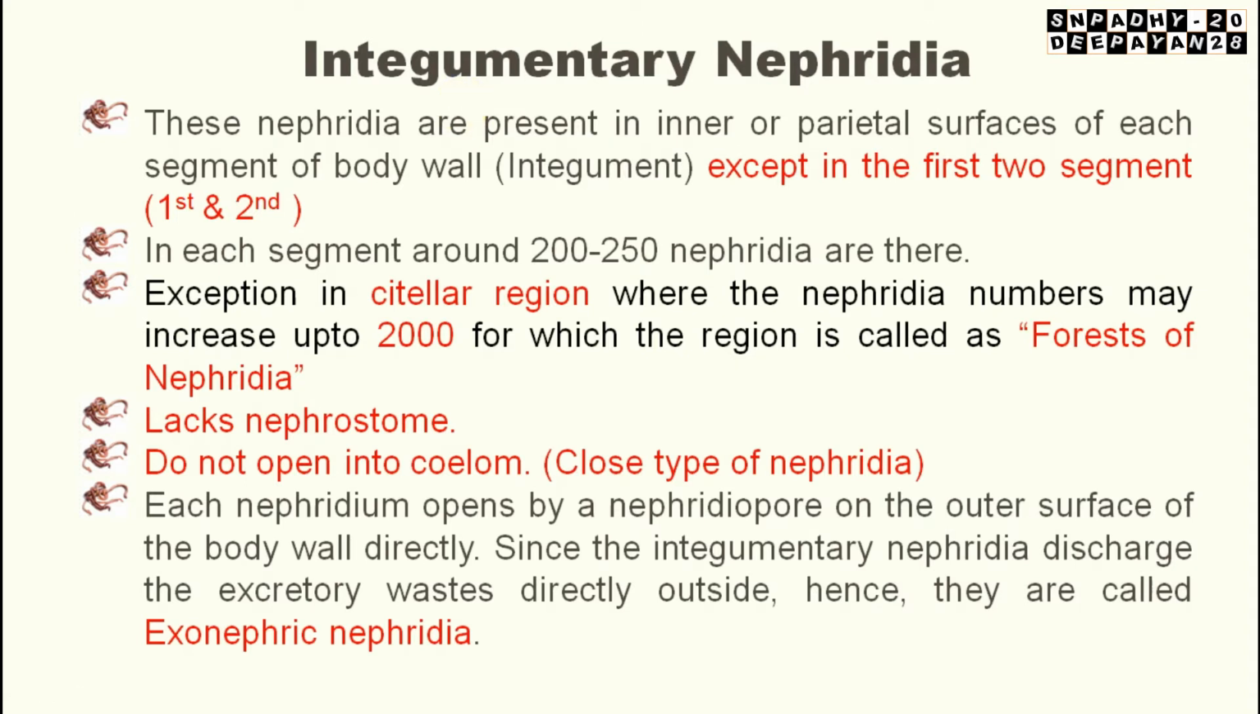Except for the first two segments, in the rest of the integumentary segments these nephridia are present on the inner or parietal surface of each segment of the body wall. In each segment around 200 to 250 nephridia are present. But in the clitellar region, what happens? The number may increase up to 2000.